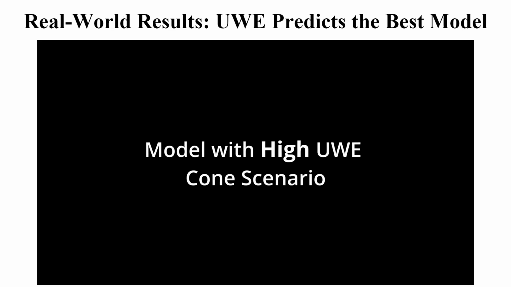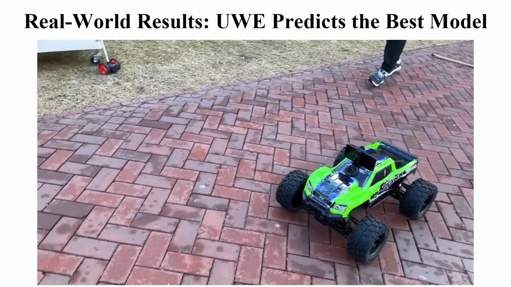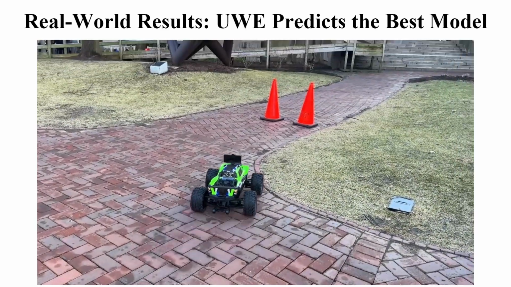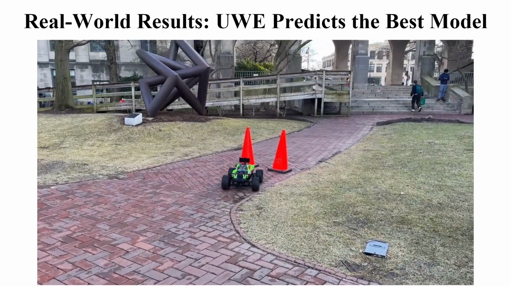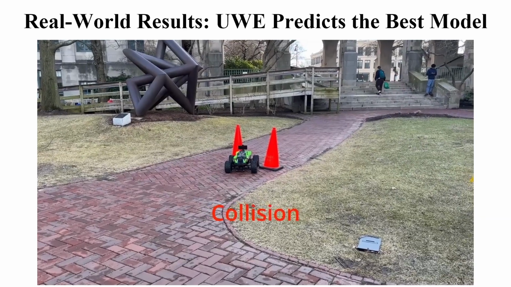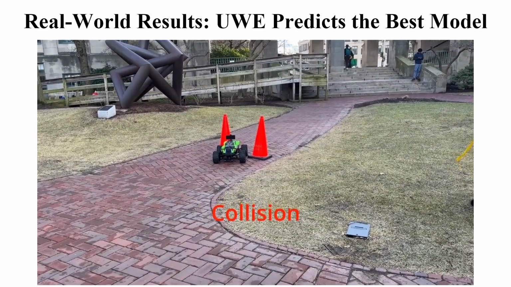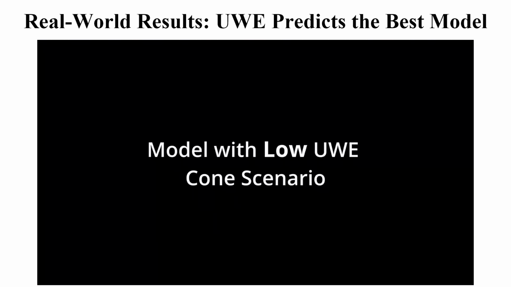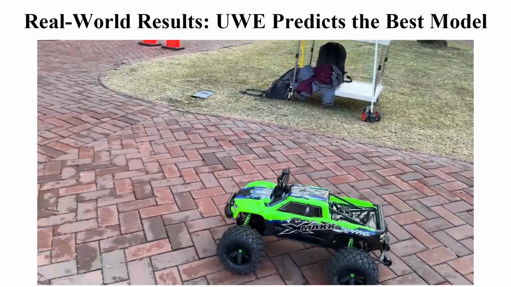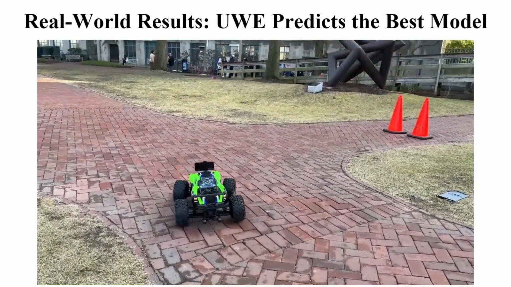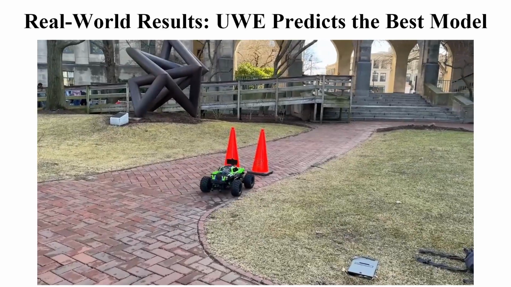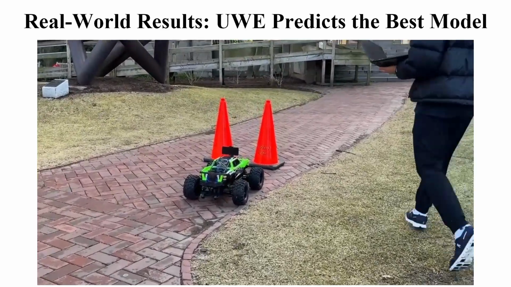Here, we see some examples of the real-world evaluation. First, let's look at a model that our metric predicted would perform poorly, one with a high uncertainty-weighted error. As it navigates the path and approaches the cones, we see it fails to stop and collides with the obstacle. In contrast, here's another model with a low uncertainty-weighted error. In the exact same scenario, it drives up to the cones and safely stops before resuming once the obstacle is removed.